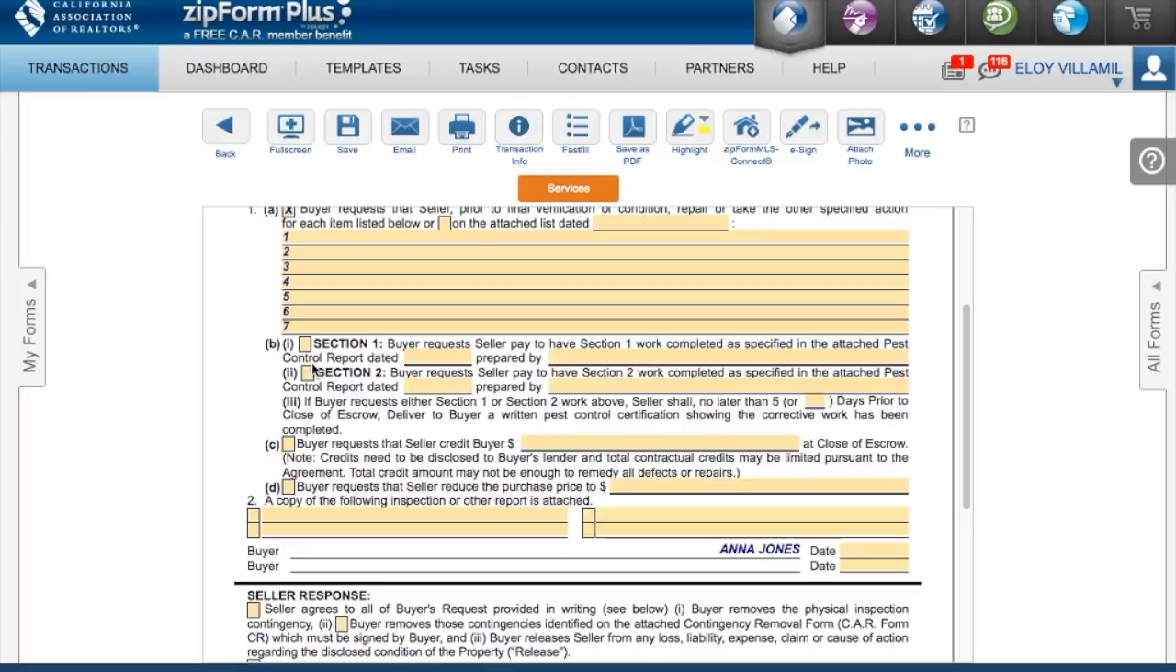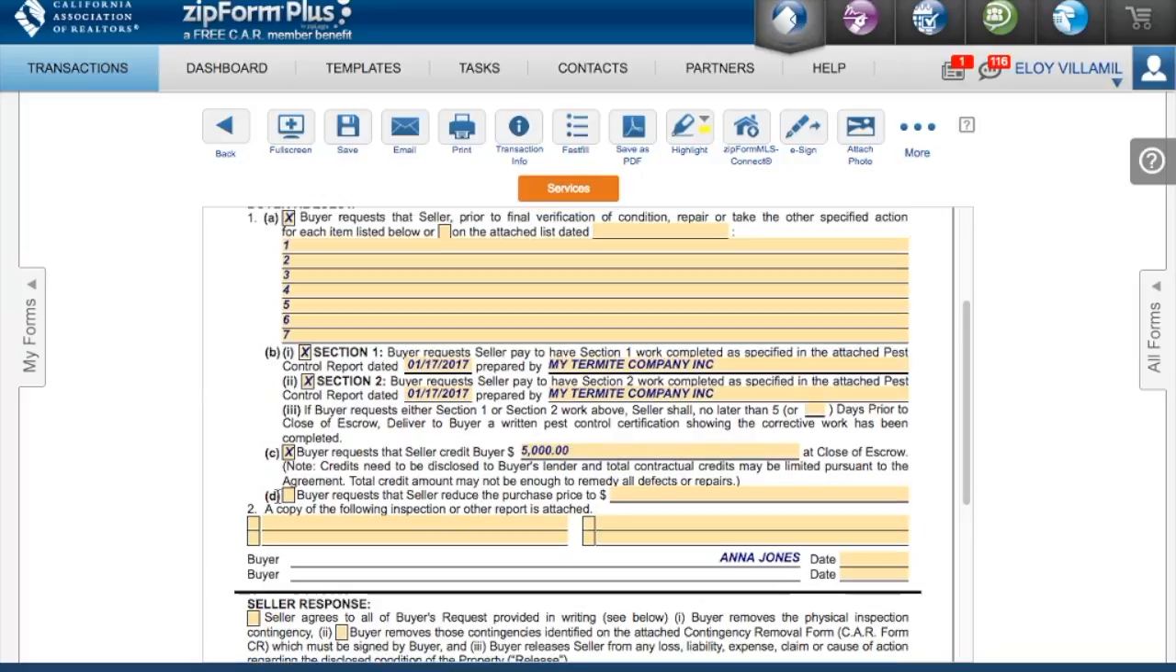Option B, request for termite work. Checkmark the termite sections 1 or 2 or both that you're requesting for the seller to complete. Date and enter the name of the termite company that issued the termite report. Note, most of the sellers complete only section 1 and section number 2 is usually optional. Option C, request for seller to credit the buyer money. Option D, if you will be requesting to reduce the sales price, enter the amount.